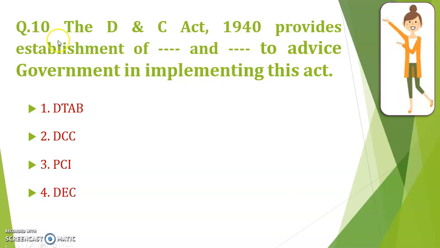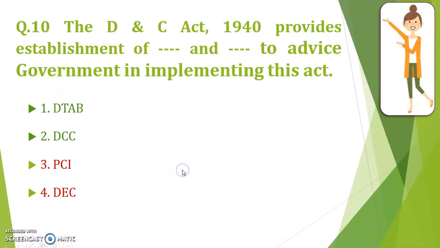DTAB is the Drug Technical Advisory Board, DCC is Drug Consultative Committee, PCI Pharmacy Council of India, DEC Drug Enquiry Committee. Drug Enquiry Committee was to study the problems before independence and after independence in India. PCI is to regulate the pharmacy profession and education. Drug Consultative Committee is to advise the DTAB, the central and state government, and DTAB is to advise the central and state government.